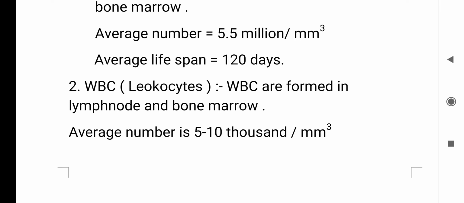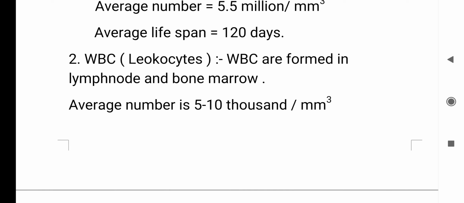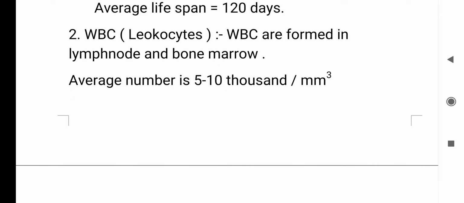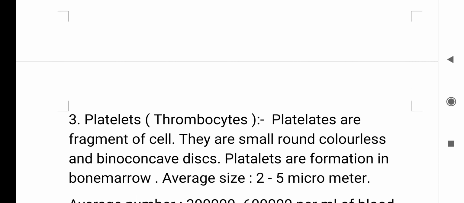WBC, white blood cells, are also called leukocytes. The WBC are formed in lymph nodes or bone marrow. The average number is 5 to 10,000 per mm cubed.